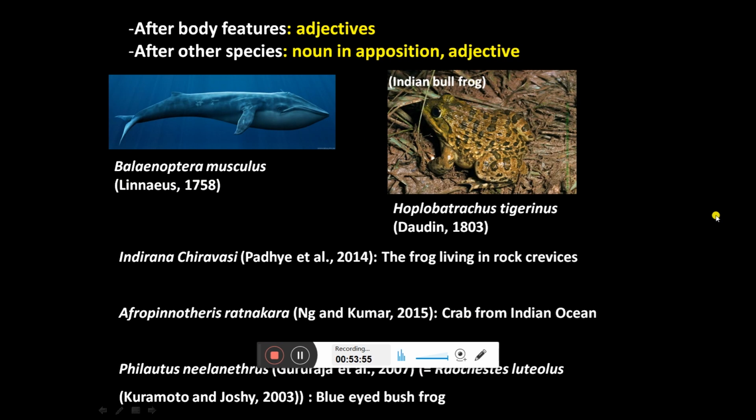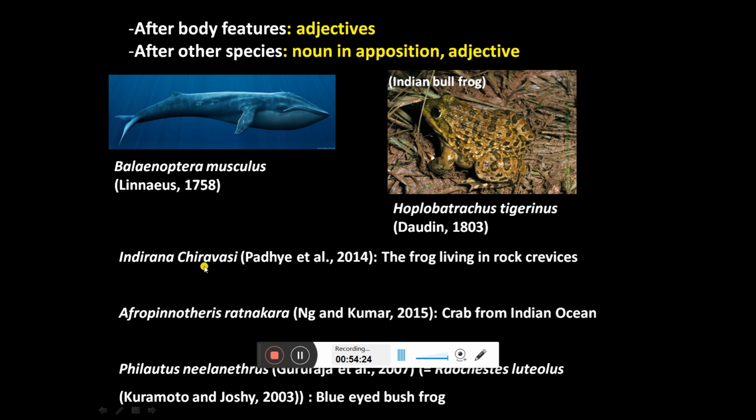What are the other rules? You can see we have the blue whale, the largest mammal in the world. It is named Musculus because of its muscular body. So you can go by body features. This is a very common frog; right now the monsoons are going on, so you can see this frog. Why is it called tigrinus? Because it has bands on the body, specifically on the legs, which show similarity with the tiger. So we can name the species after any feature.